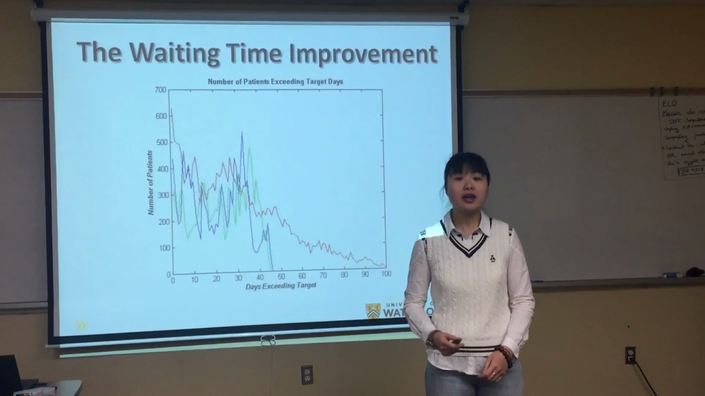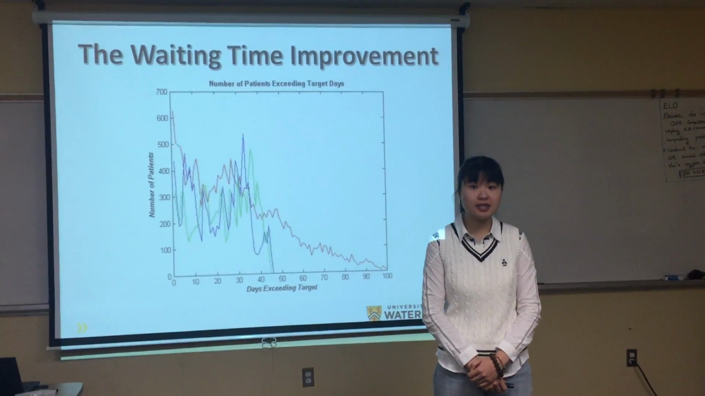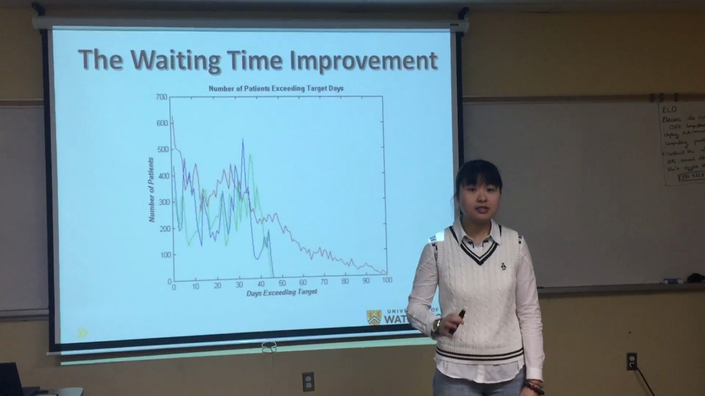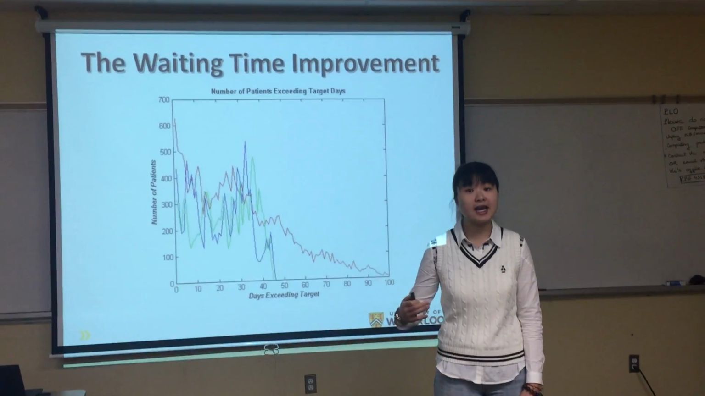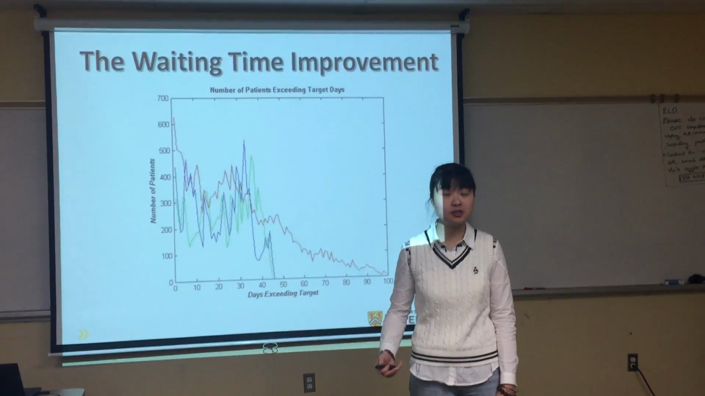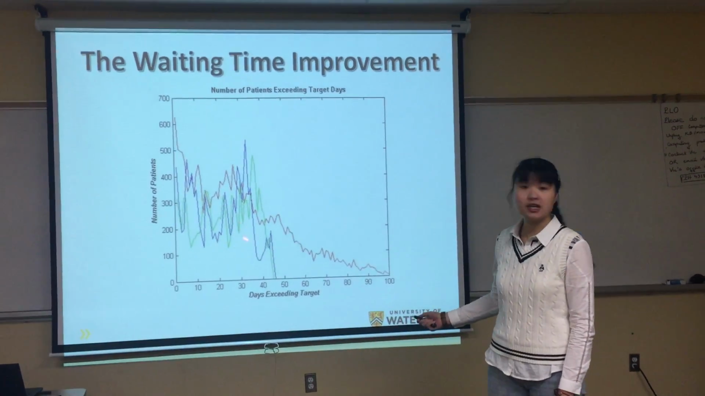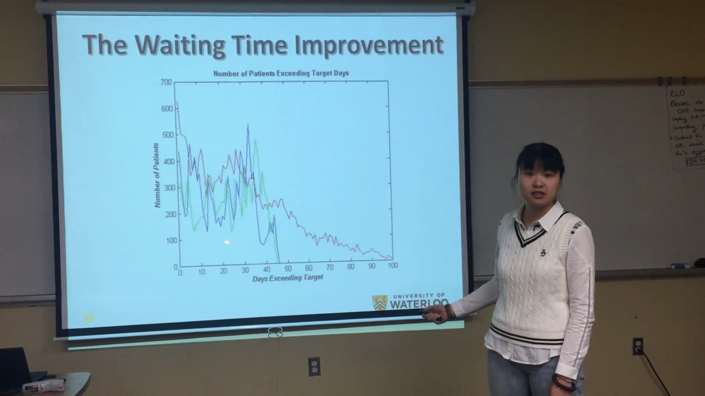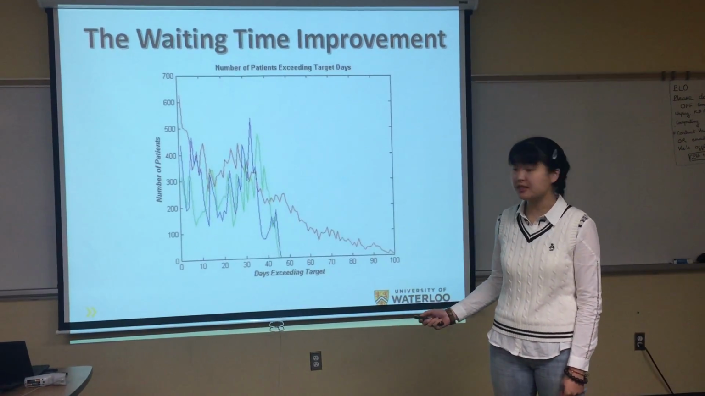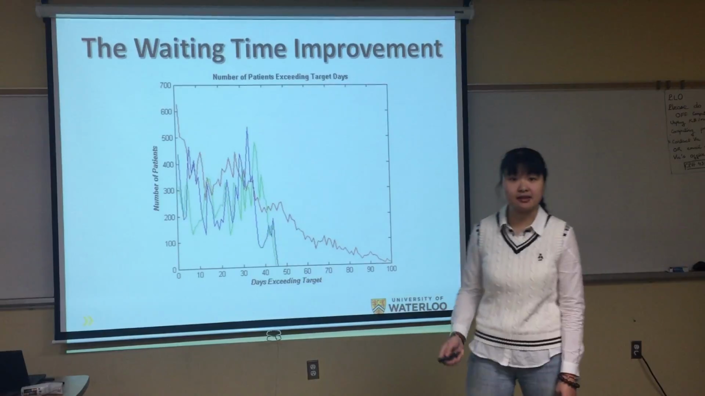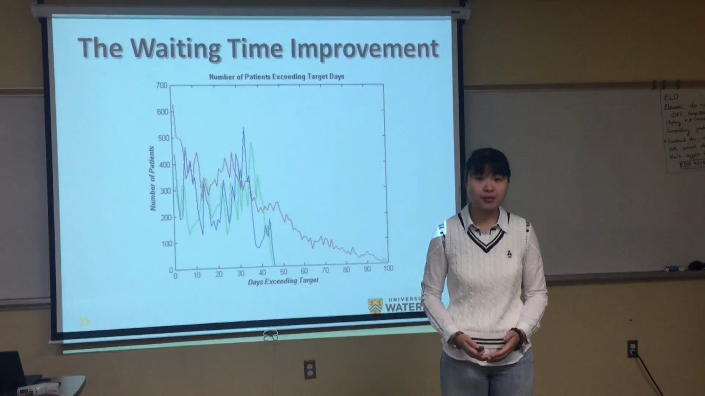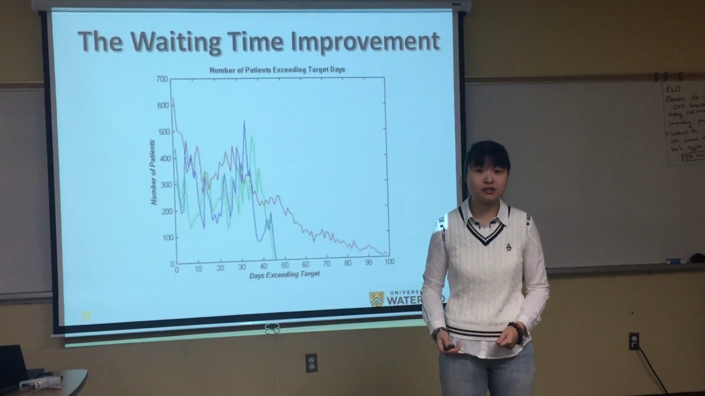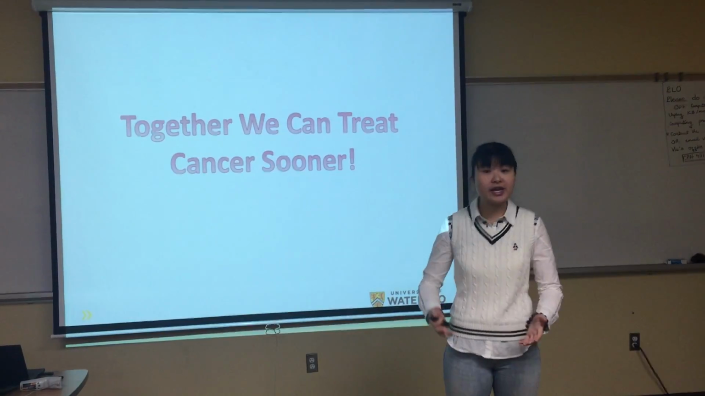As we can see, increasing capacity is significantly costly, but just by providing a rigid and scientifically managed queue, we can reduce the number of patients exceeding their target date from 73% to less than 35%. That means we can treat the patient sooner, we can scan the patient sooner, and together we can treat cancer sooner.